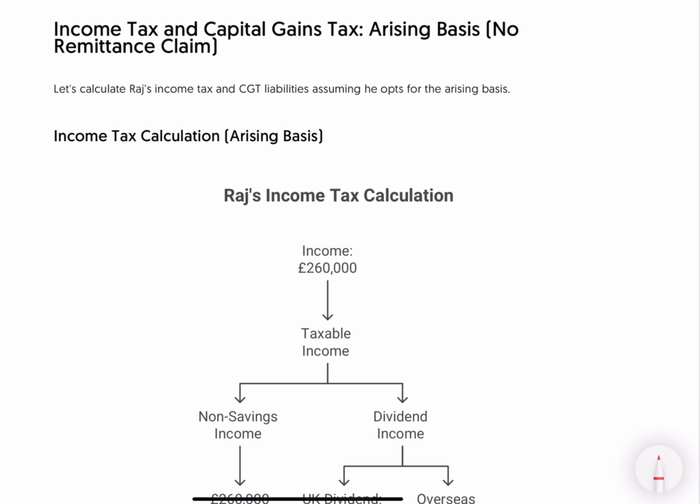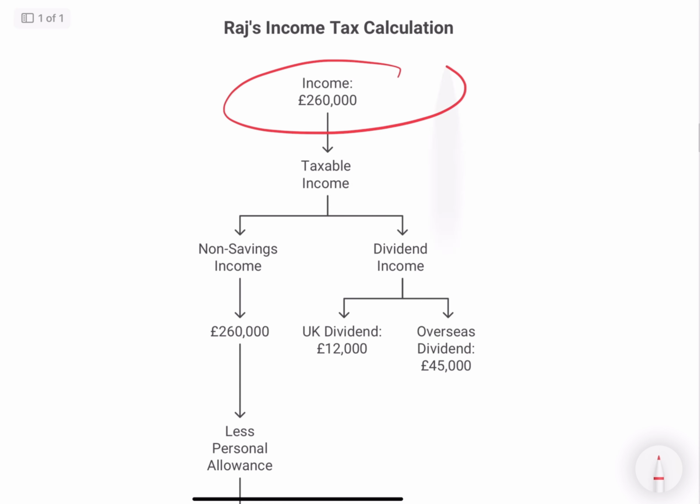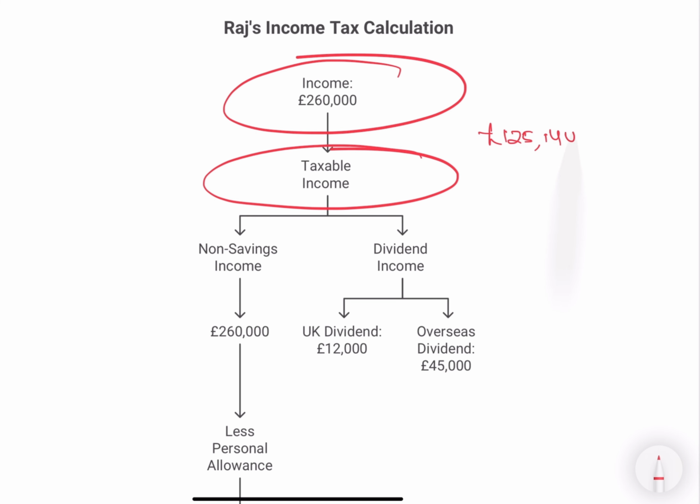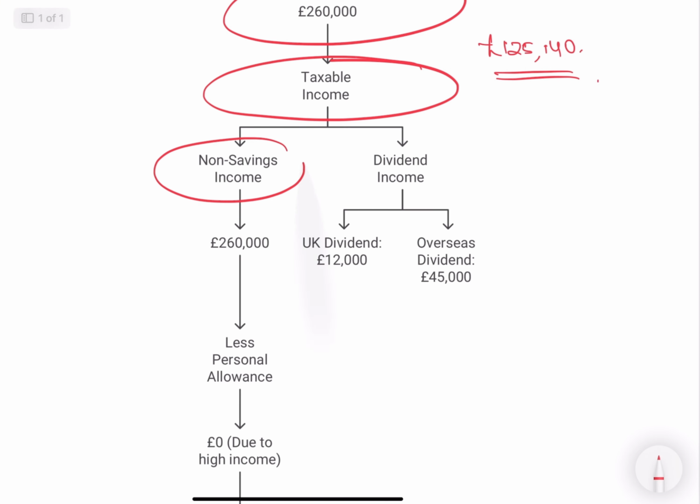So let's say Raj's income tax and CGT liabilities, if he is opting in for the arising basis, let's say his income is 260, and we call it taxable income because he is not going to get his personal allowance because he is earning more than 125,140. Automatically, you don't get personal allowance. It doesn't matter if you are using the arising basis or remittance basis. His taxable income is coming from non-savings income, 260.